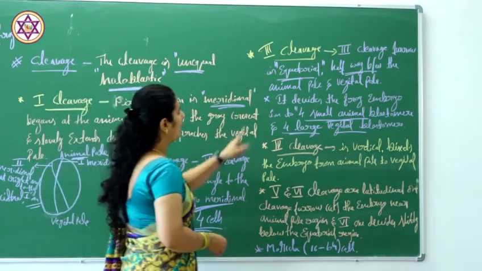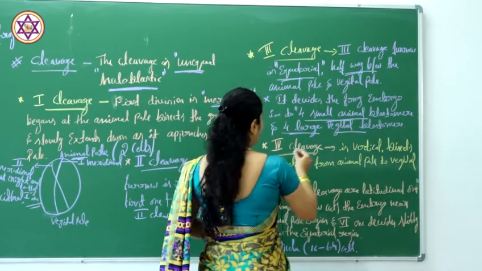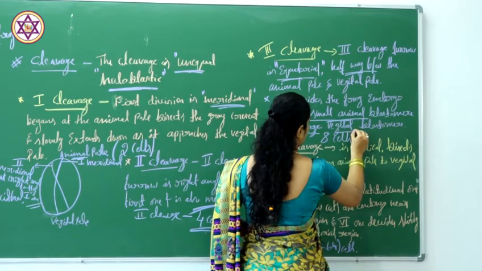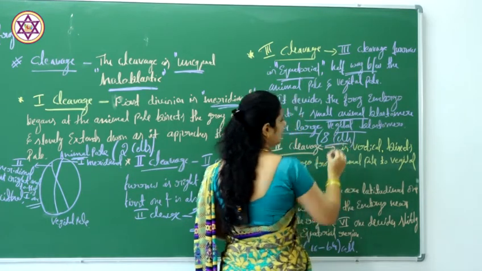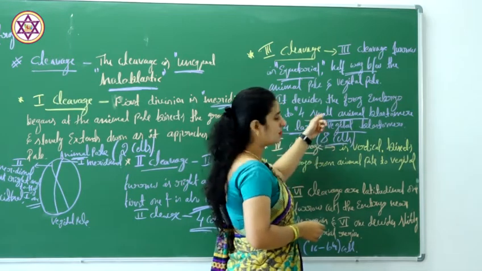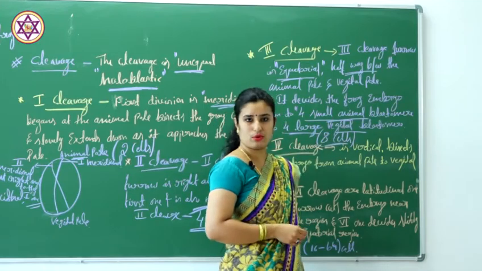And in case of third cleavage we can see 8 cells, in which 4 are smaller micromeres and 4 are larger macromeres.